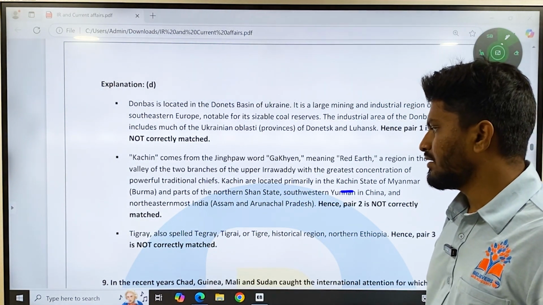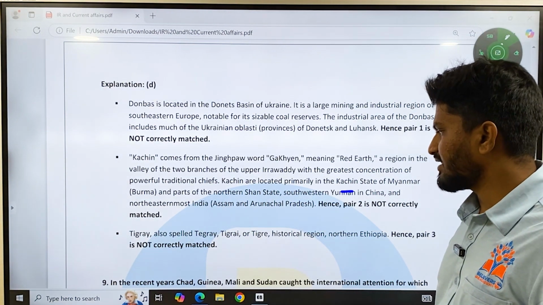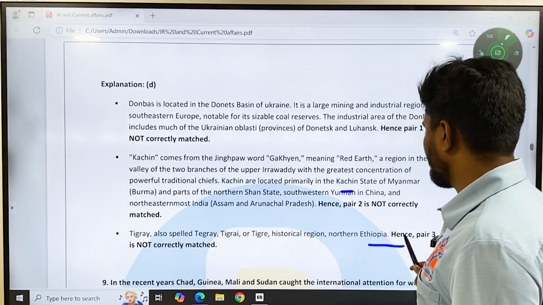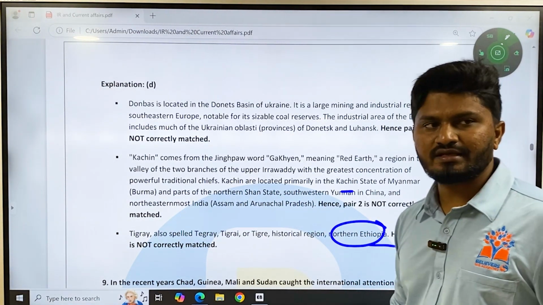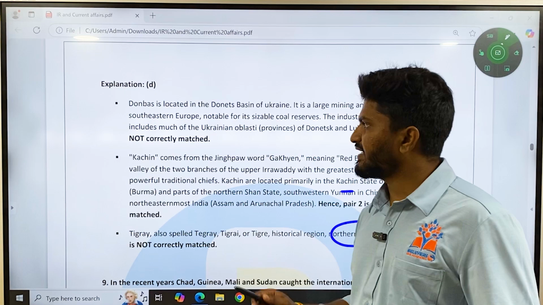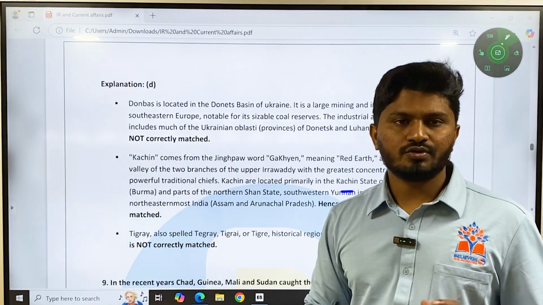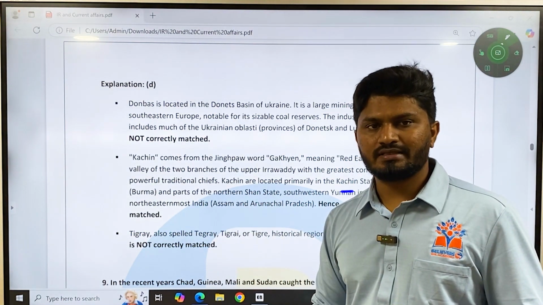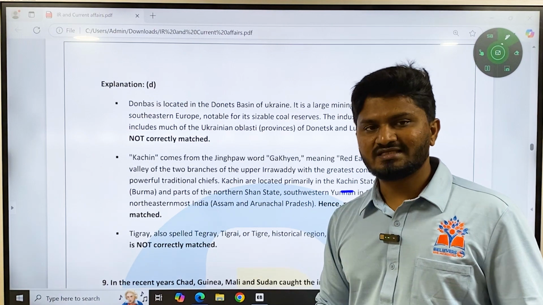And then Tigray is a historical region of northern Ethiopia. So all three are wrong. You should have some sort of knowledge about current happenings. That is why it is very important in answering map-based questions.